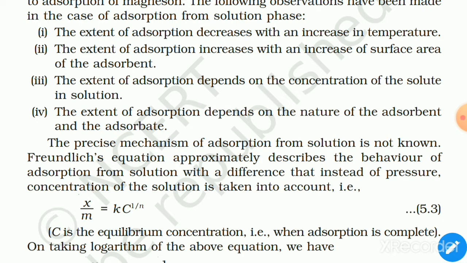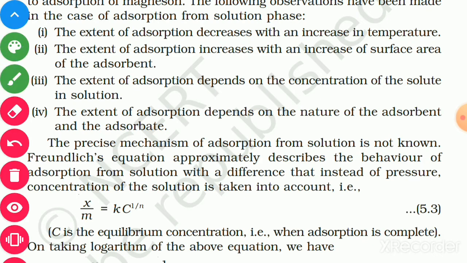But here in the Freundlich equation, there will be a certain change, which is that P will be replaced by C. That is x/m = k C^(1/n).